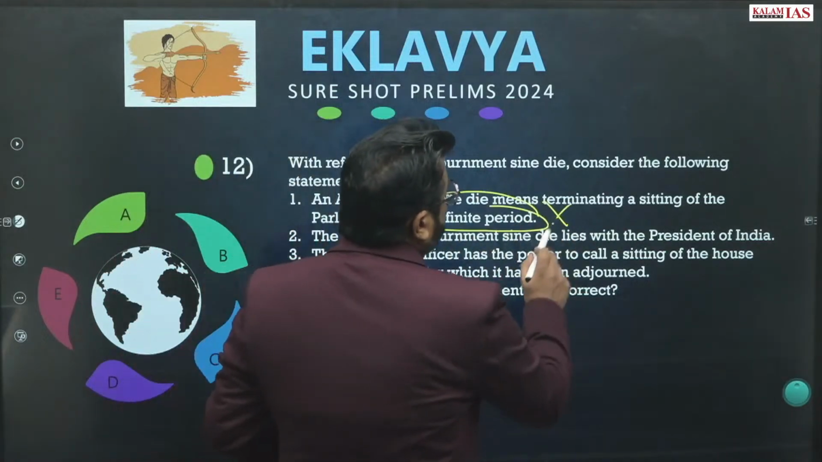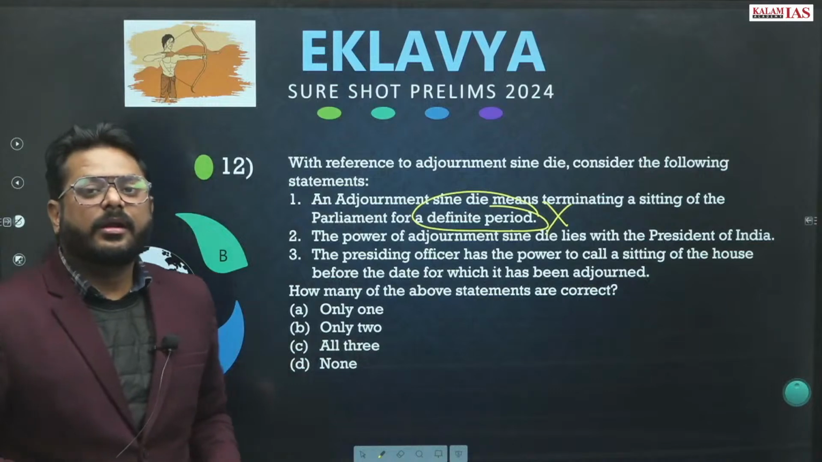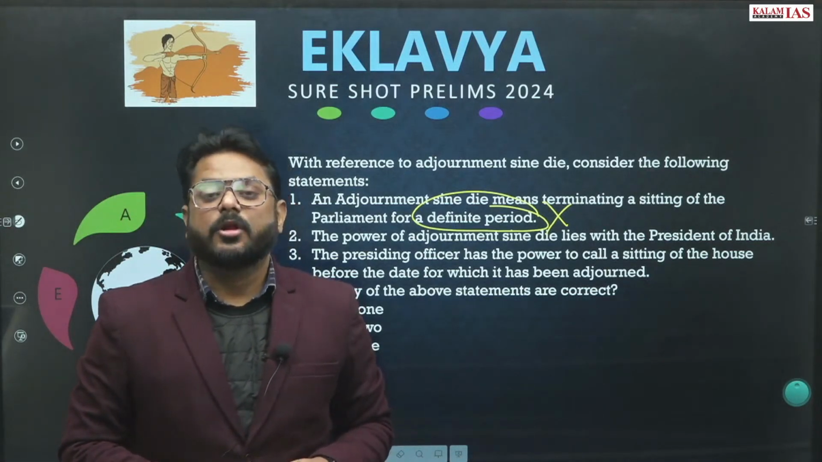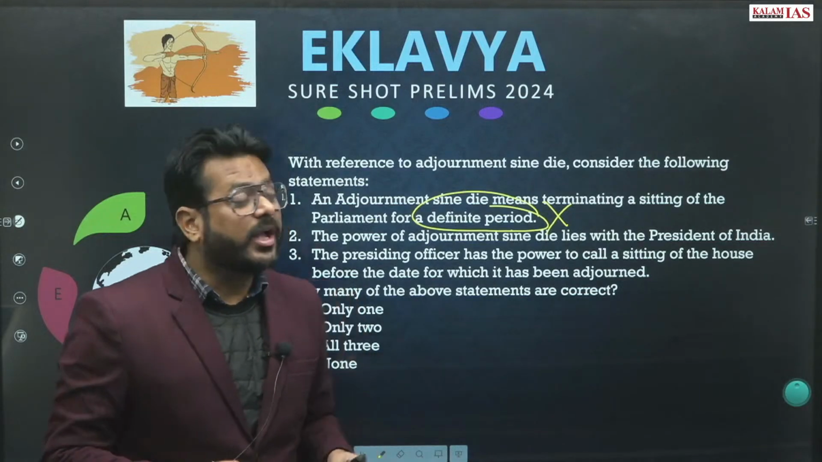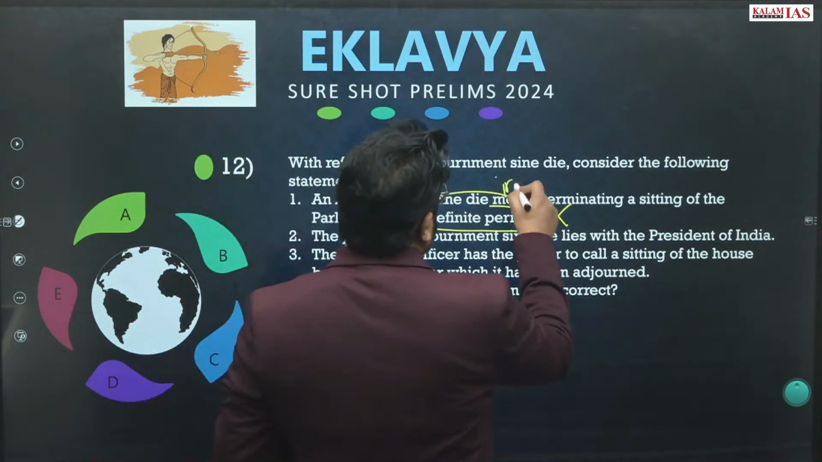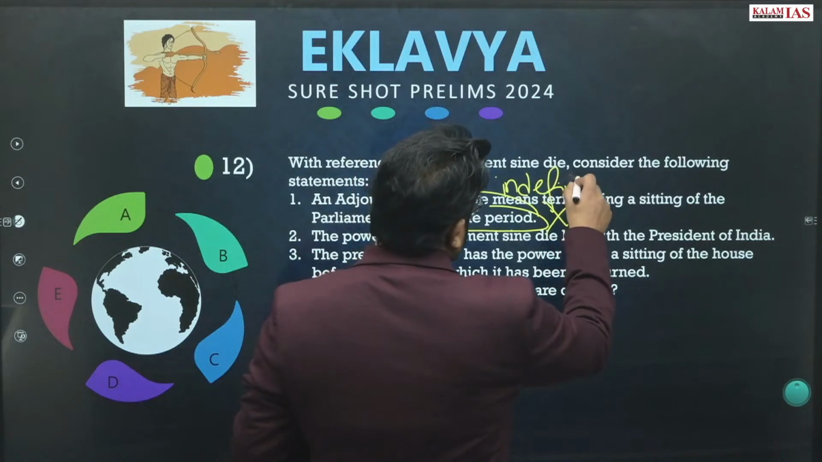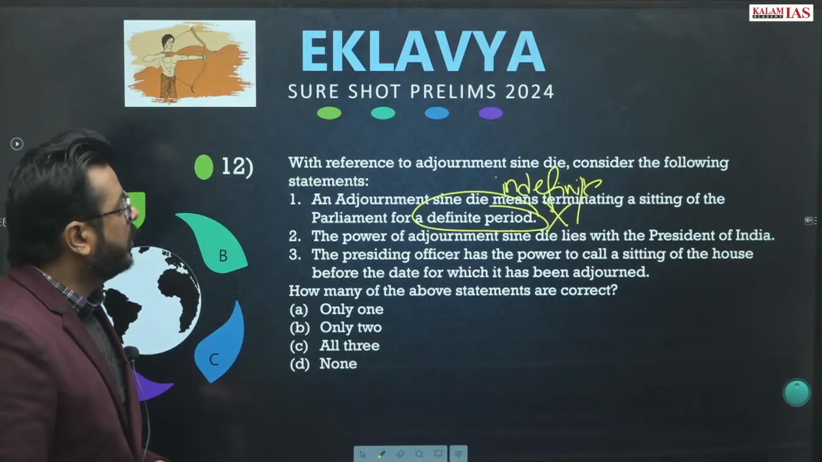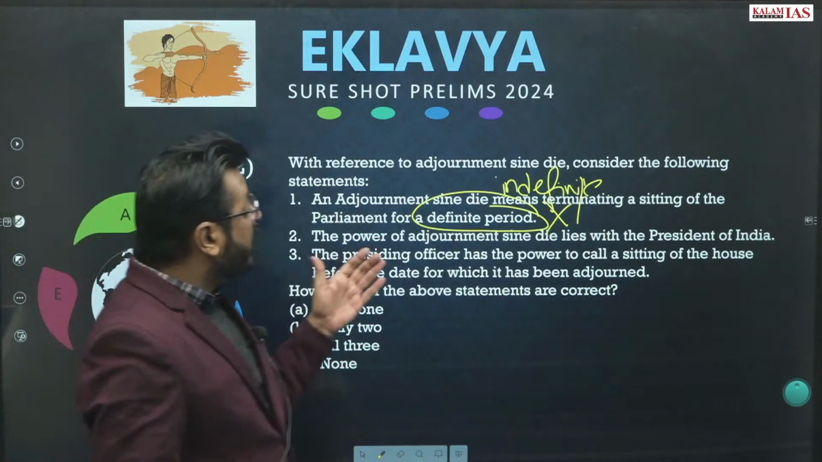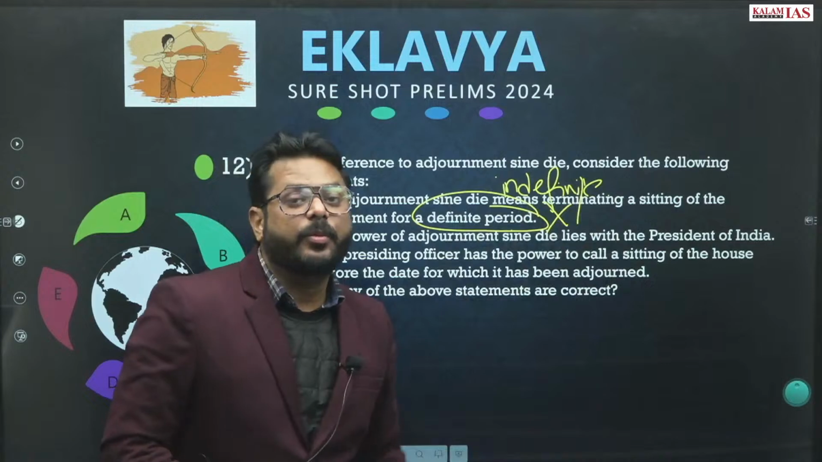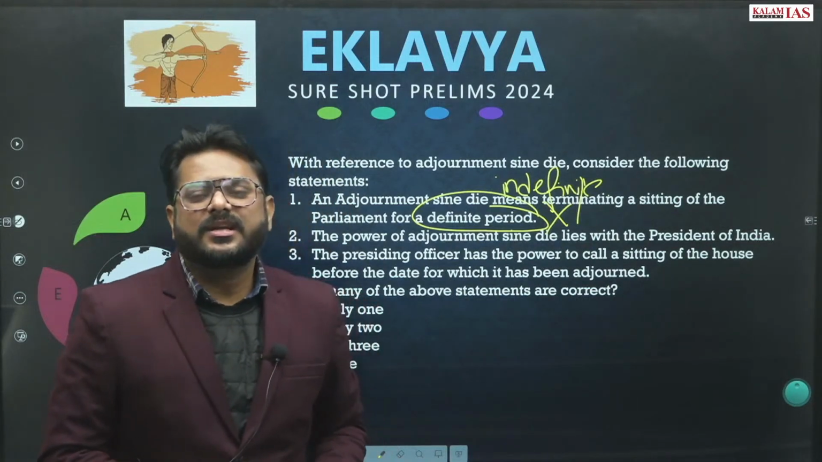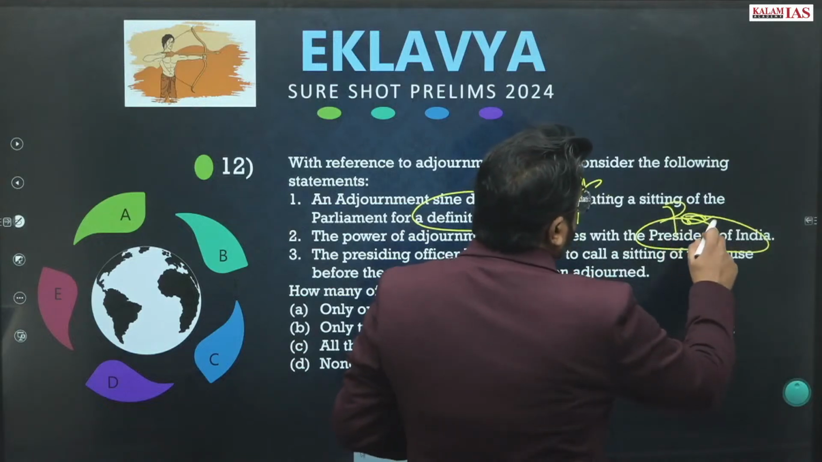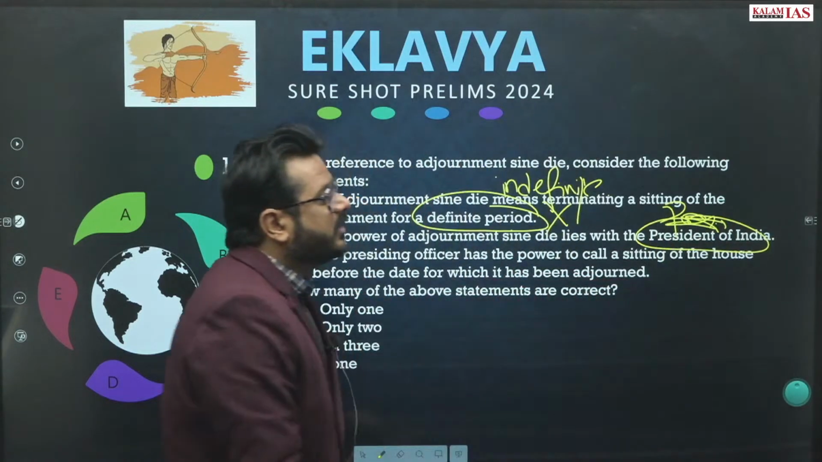Actually the date is not given while adjournment sine die is pronounced, so it is for an indefinite period. Therefore this statement will be wrong. Second, the power of adjournment sine die lies with the President of India. No, it lies with the presiding officer, in case the speaker.